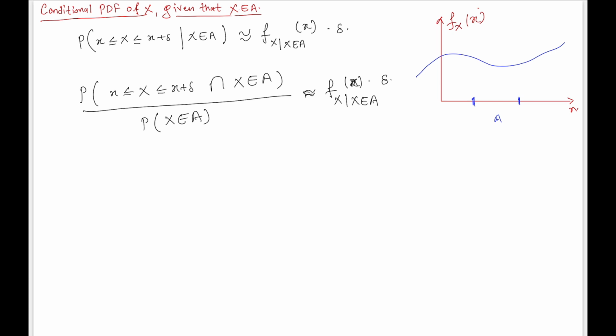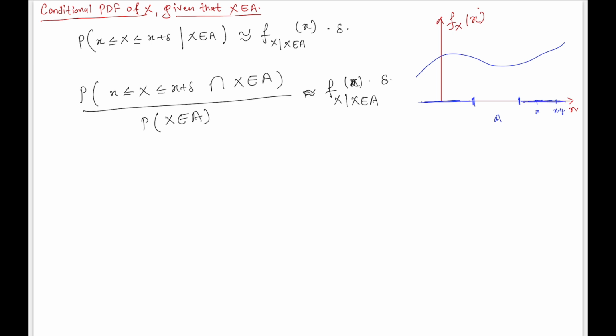So if x and x plus delta is outside the conditioning universe, then the numerator will be 0. The overall point is that if they are outside the range of the conditioning event, then their probability would be 0.